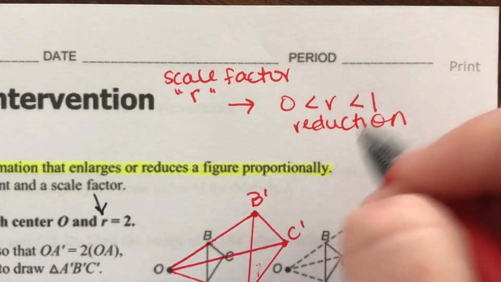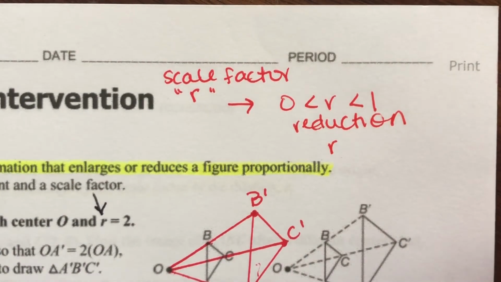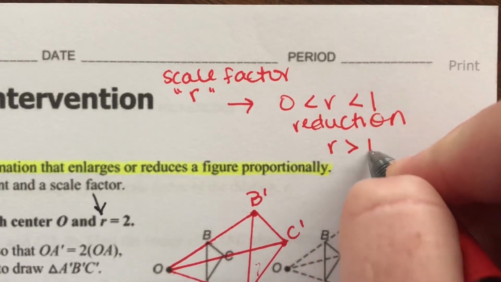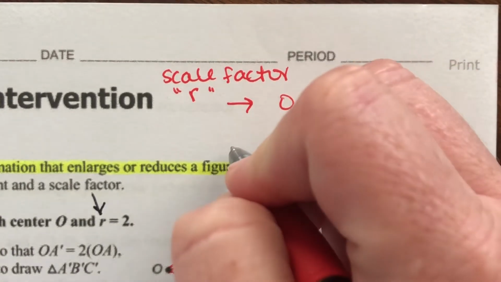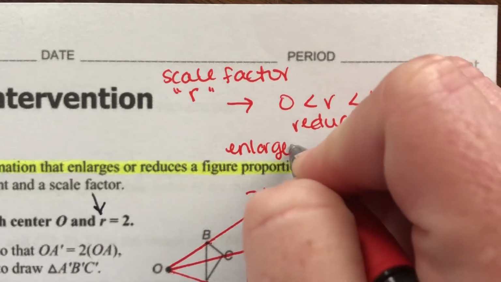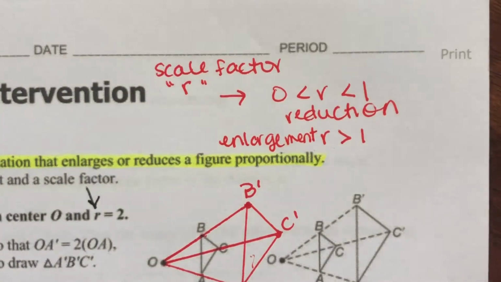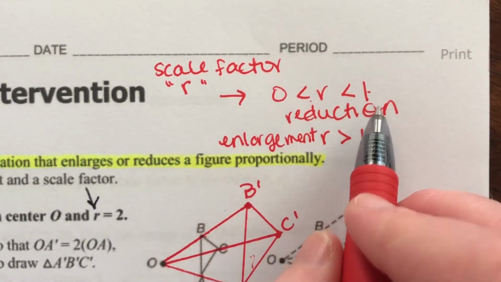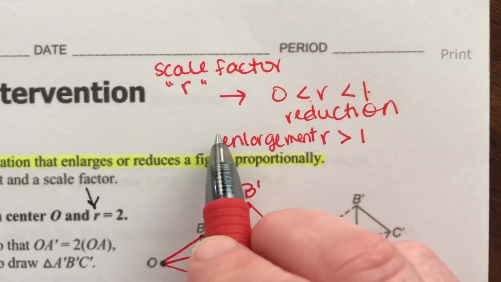If R is greater than 1, then it's an enlargement. So if R is less than 1 but greater than 0, it's a reduction. If R is bigger than 1, it's an enlargement.